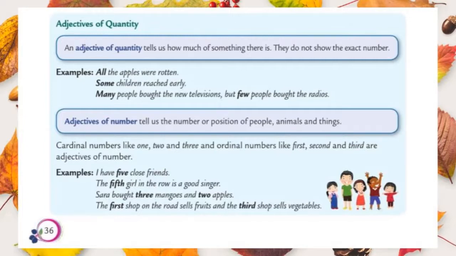And the third one is Sarah bought 3 mangoes and 2 apples. So this is also an exact number. They are showing the exact number of mangoes and apples. And the last one, the first shop on the road sells fruits and the third shop sells vegetables. So in the fourth one, we have used ordinal numbers like first and third. So the words 5, 5th, 2, first, third, these are also examples for adjectives of number.